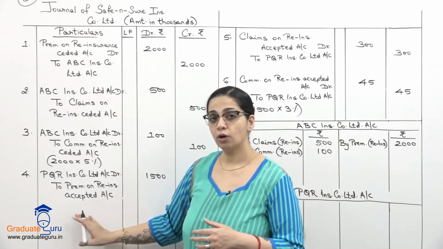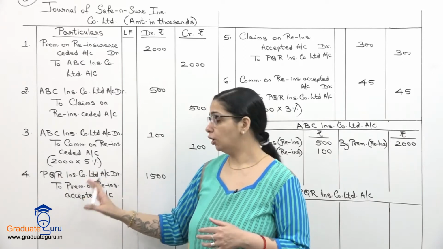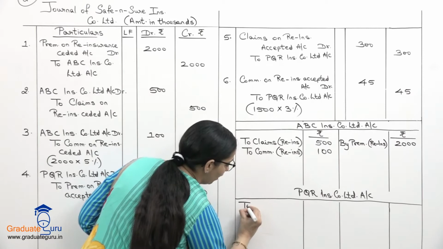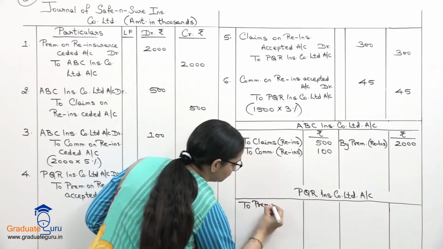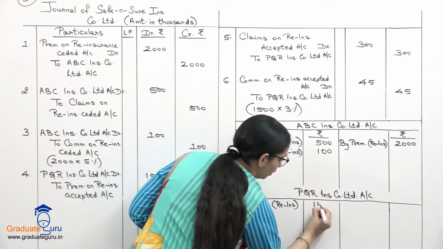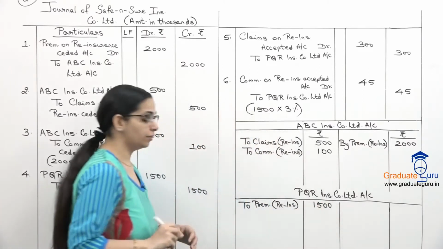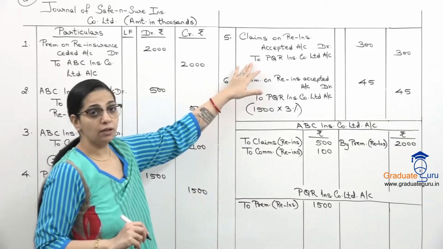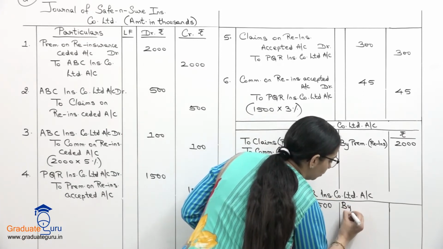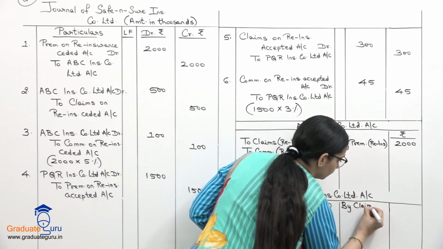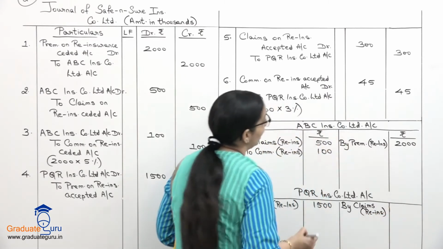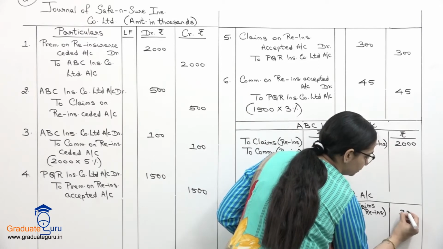So first entry for PQR में PQR is debited to premium 1500. So PQR के debit side पे to premium reinsurance 1500. For the second entry for PQR, PQR is credited with claims. So by claims, again in brackets reinsurance, and the amount is 300.